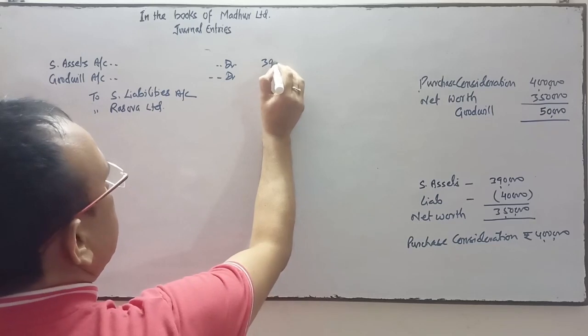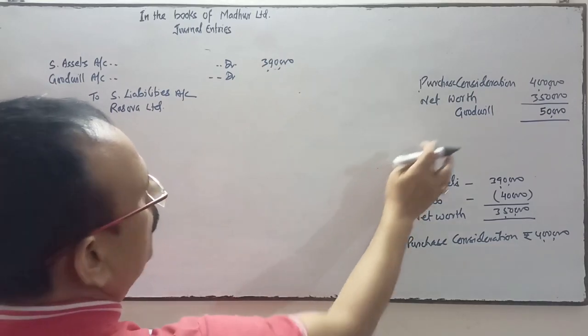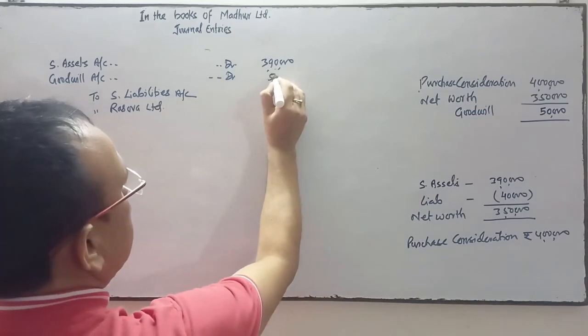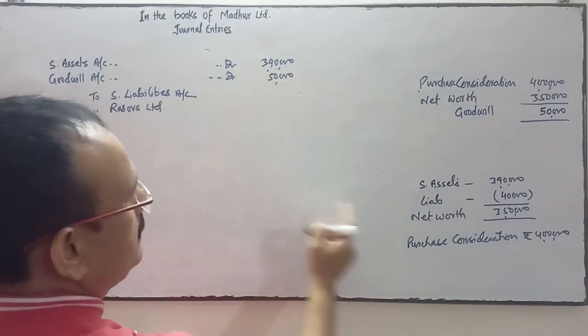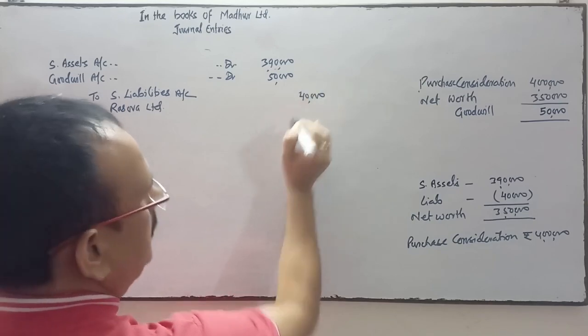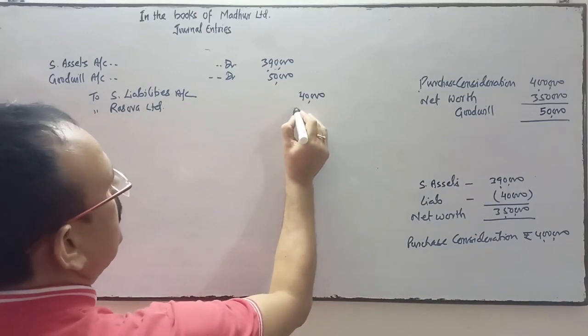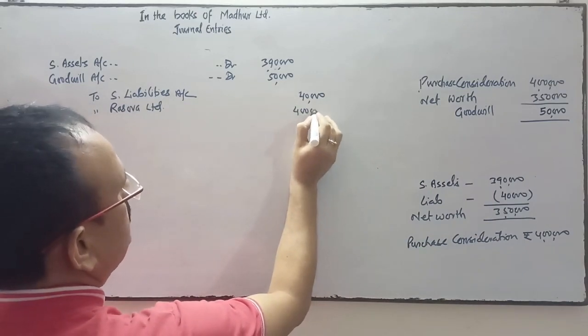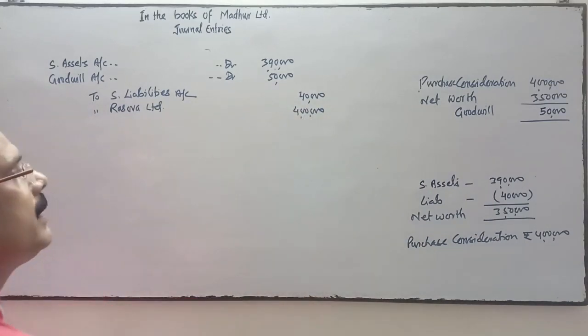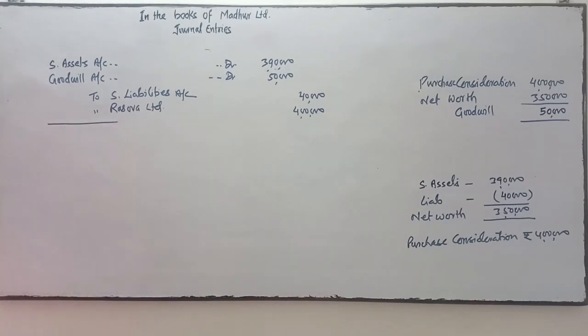So sundry assets is how much? 3,90,000 is the sundry assets, I have written over here. Goodwill I have calculated 50,000. Sundry liability is 40,000. And purchase consideration, which is transferred to vendor's account, is how much? 4 lakhs. So debit and credit is equal. Narration will be: being business purchase.